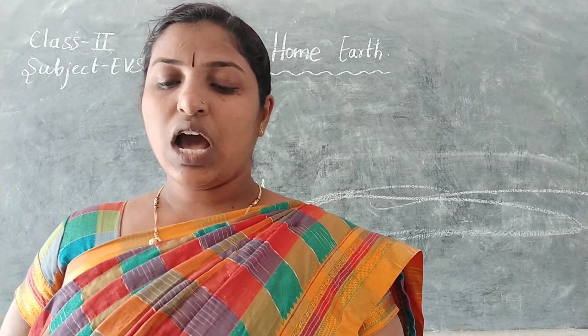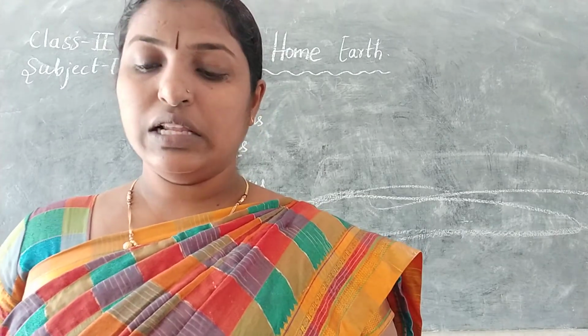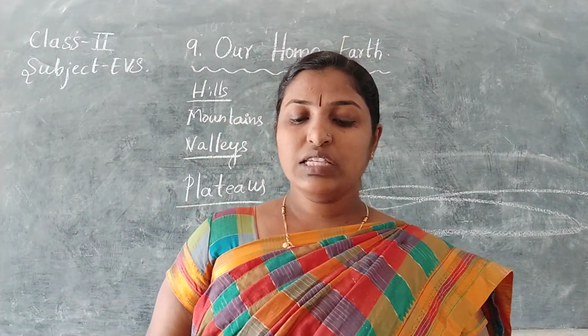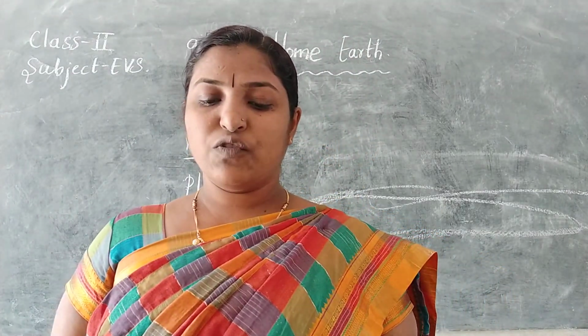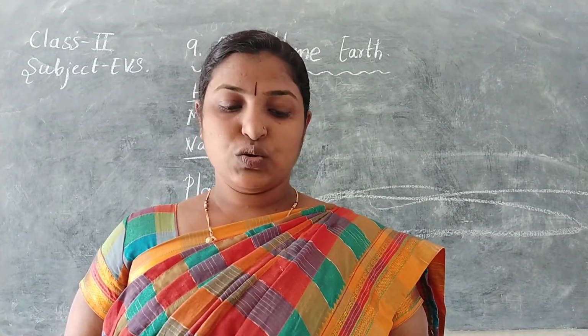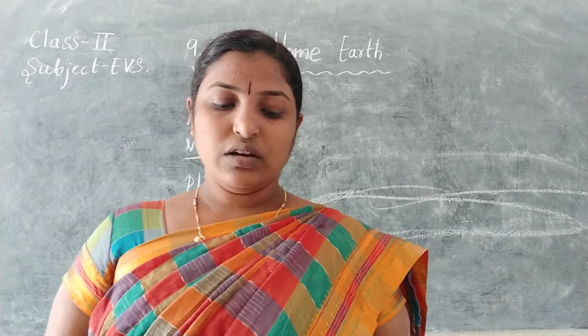Valleys. These are lowlands that lie between mountains or hills. They are V-shaped. Valleys that have streams or rivers flowing through them are called river valleys. Plateaus. An area of high level land is called a plateau.